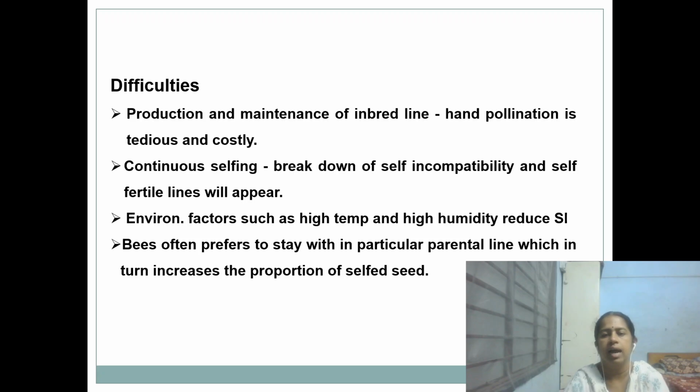Environmental factors like high temperature and humidity will also reduce the self-incompatibility. Then again, bees often prefer to stay with a particular parental line, which increases the proportion of selfed seeds. So here hybrid production is difficult, and maintenance of inbred lines by selfing is also difficult in case of self-incompatible lines.